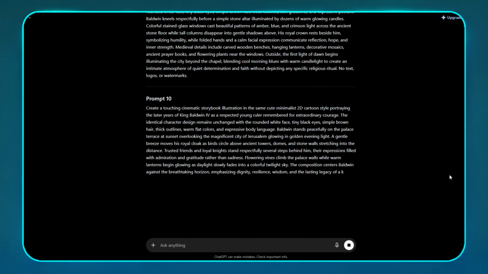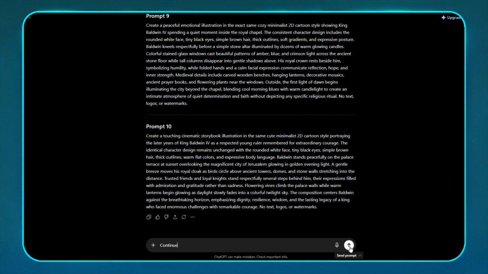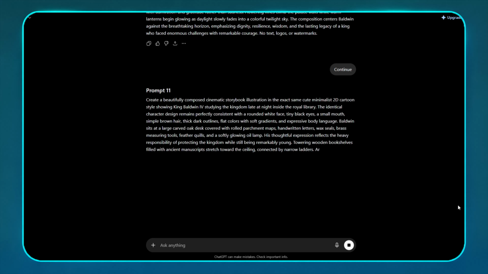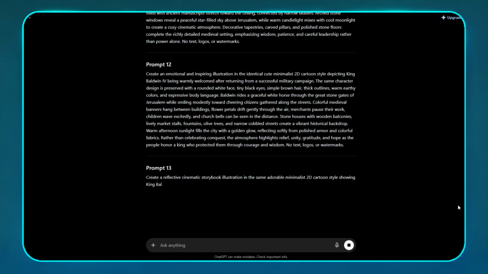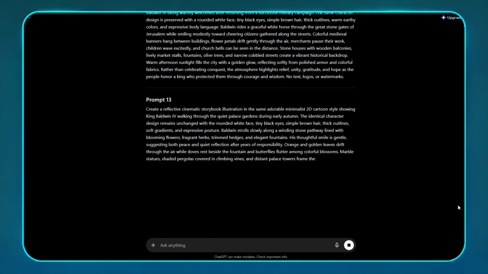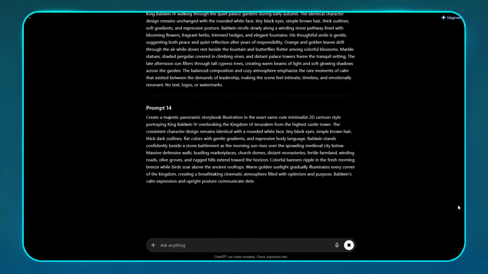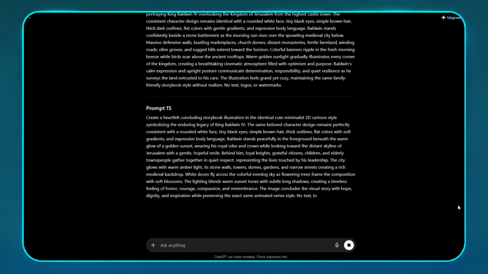ChatGPT will generate the next 5 scenes right where it left off. Type continue again to create the next 5 scenes. Continue this process until you have all the scenes in the video, from start to finish, complete with a complete script. The best part about this method is that all the scenes are connected and the characters, story, narrative style, and visual details remain consistent throughout the video.